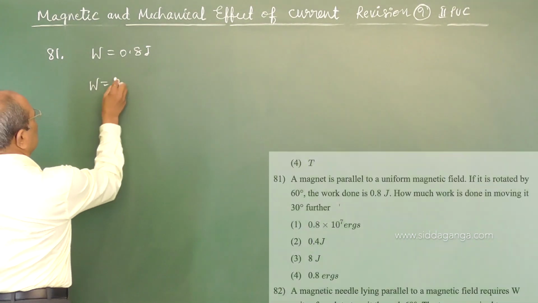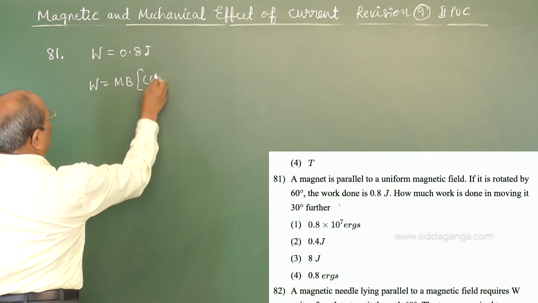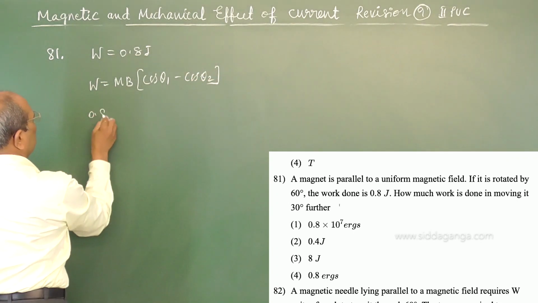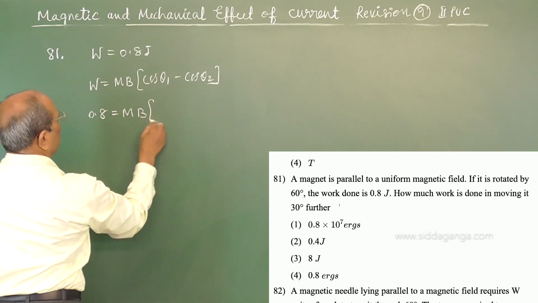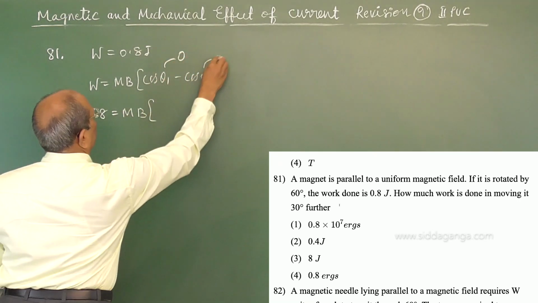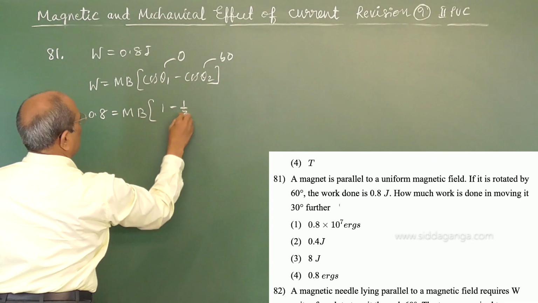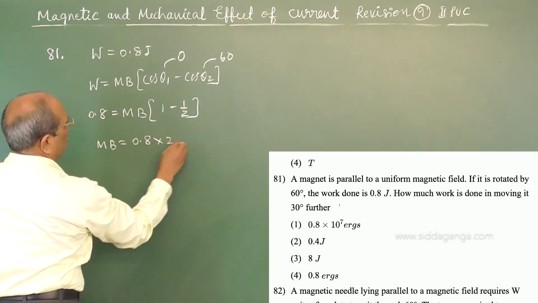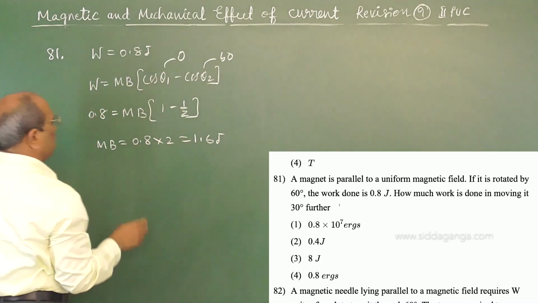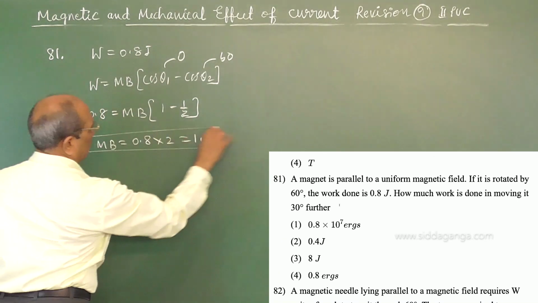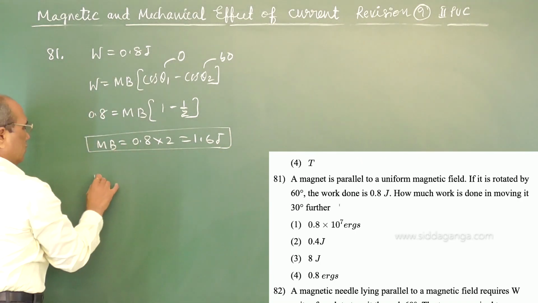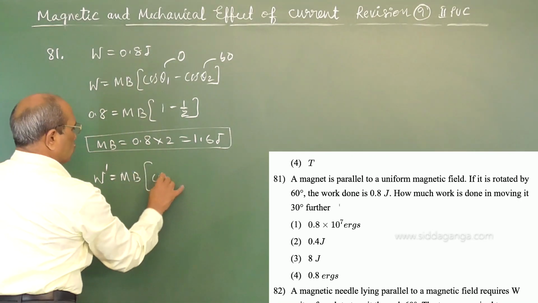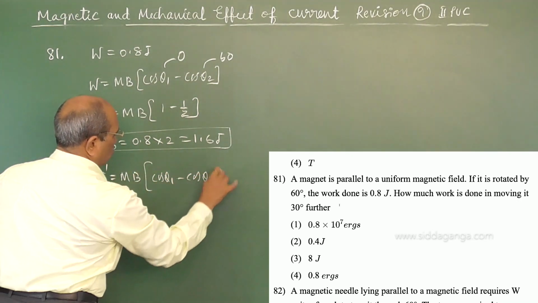The work done relation is MB (cos θ1 minus cos θ2). So 0.8 joules is MB into (cos 0, that is 1, minus cos 60, that is half). Therefore, MB is equal to 0.8 into 2, equal to 1.6 joules. But they are asking W dash, work done, MB (cos θ1 minus cos θ2).